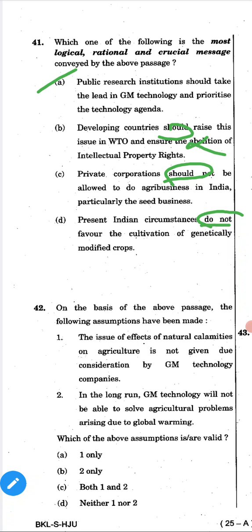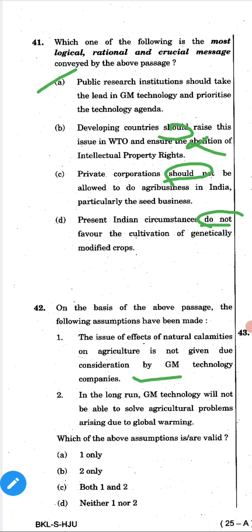On the basis of the above passage, the following assumptions have been made. The issue of effects of natural calamities on agriculture is not given due consideration by genetically modified technology companies. It looks like a good answer. We'll see the second option also.